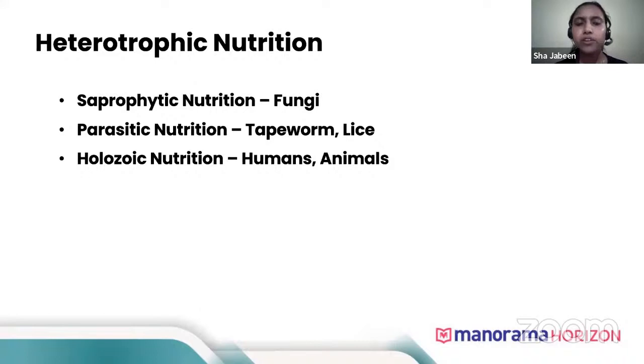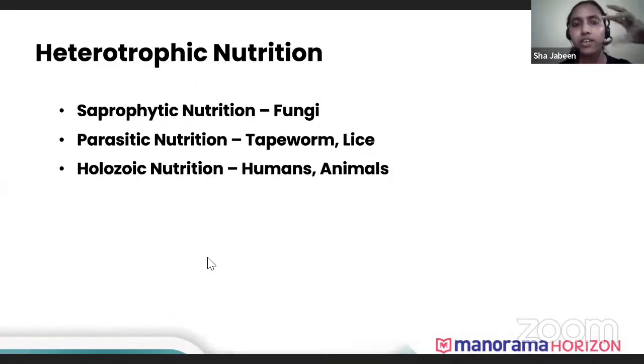Now what is meant by heterotrophic nutrition? I have already mentioned: heterotrophic nutrition means the process of nutrition where we obtain food from other sources. Now you can see there are different types of heterotrophic nutrition. One is saprophytic nutrition, another is parasitic nutrition, and the third is holozoic nutrition. What is saprophytic nutrition? It is commonly seen in fungi.